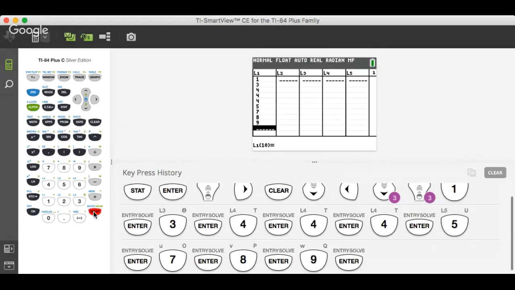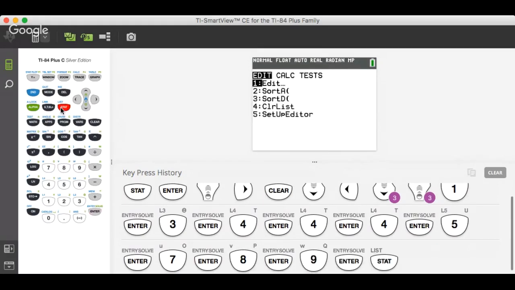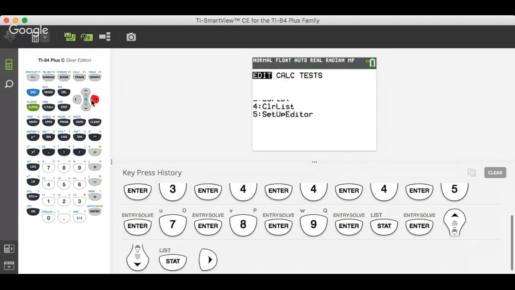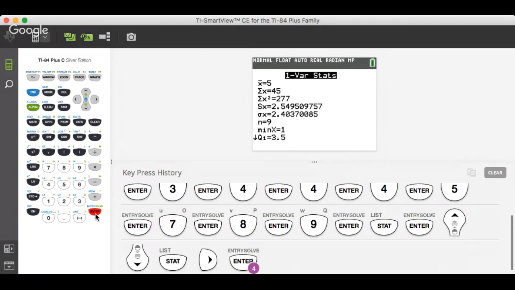If I was to find the standard deviation, go to Stat right here. So again, Stat Edit goes right here to L1. Put your data in the list. If you want to clear it, go up here, press Clear, and then just press down and it clears it for you. But then if I want to calculate everything, go to Stat, Calculate, one variable statistics, L1, and you'll put nothing in for frequency list, so just L1 there. Press Enter and Enter, so you press Calculate, and it gives it to you.